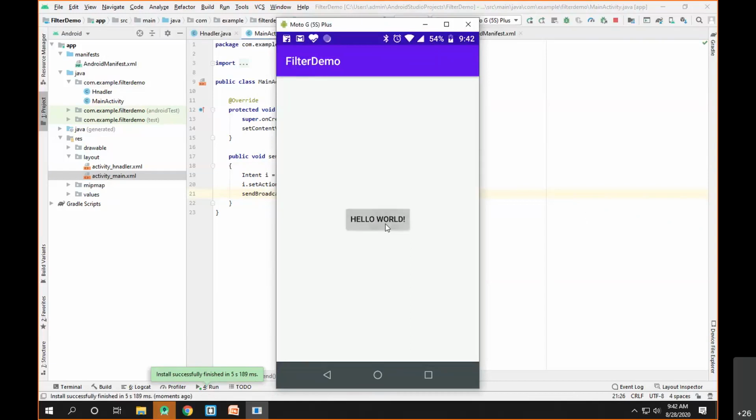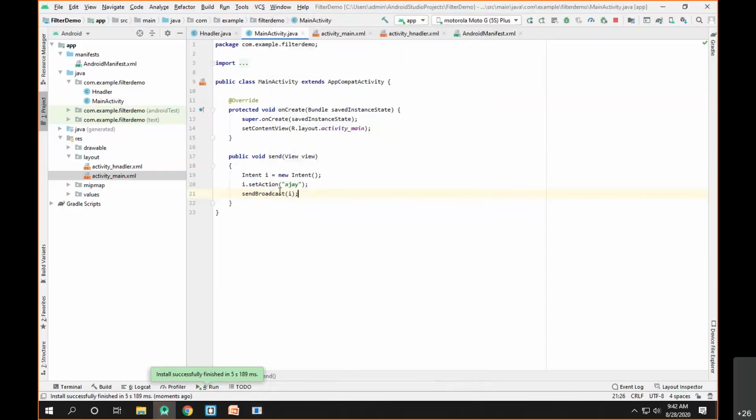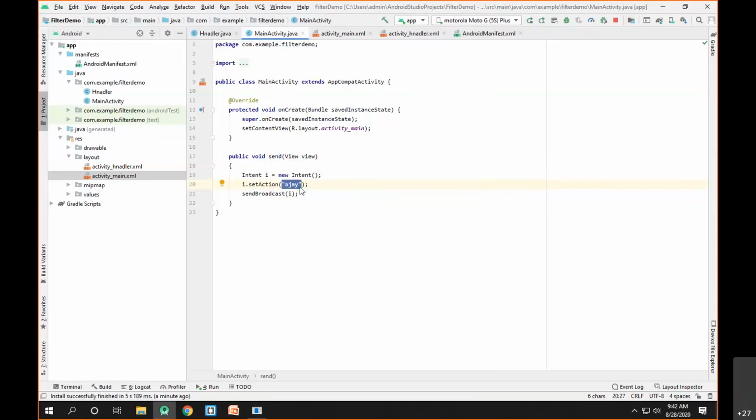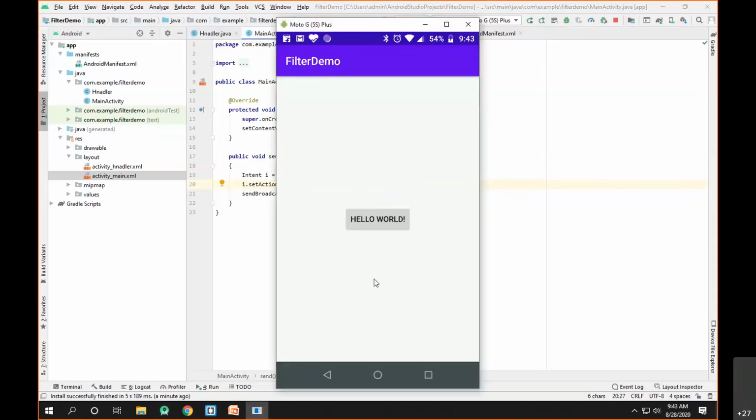As you can see, if I click on the hello world button, nothing is happening. It means the broadcast is not sent. Actually, the broadcast is sent, but there is no other application available on my device which will handle the action of type ajay. So the broadcast is actually sent, but since there is no other app on my device which handles the action named ajay, we can't see any kind of response here. When I click the button, the broadcast is actually sent in the background.